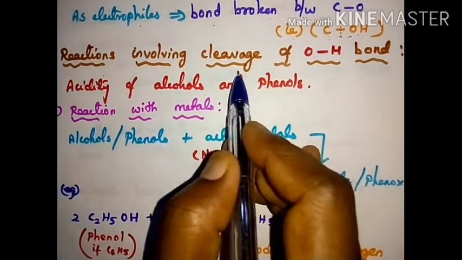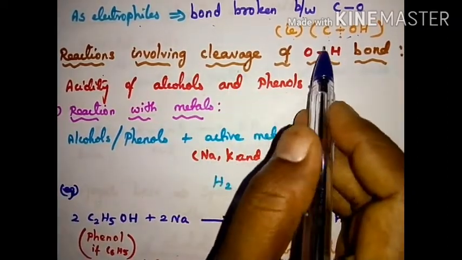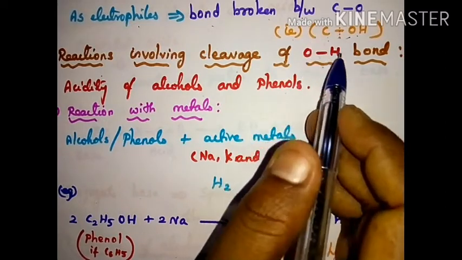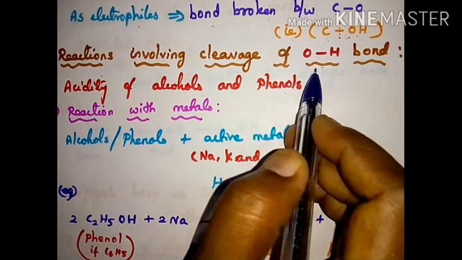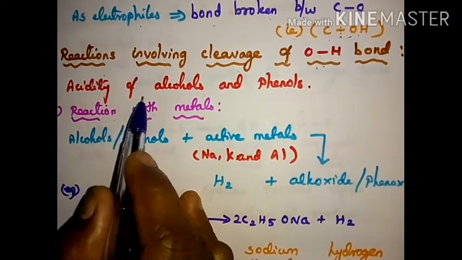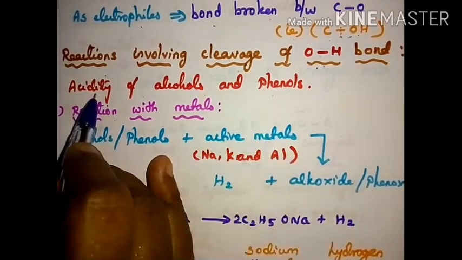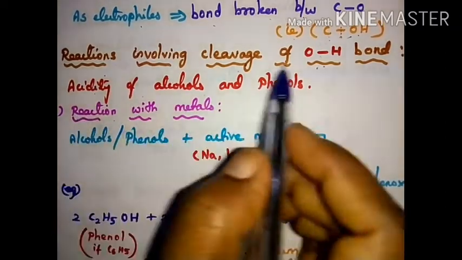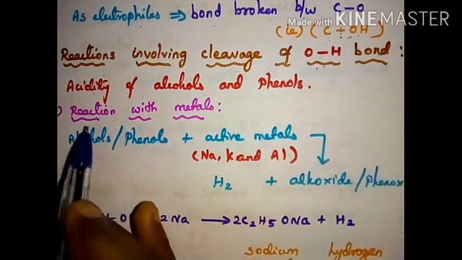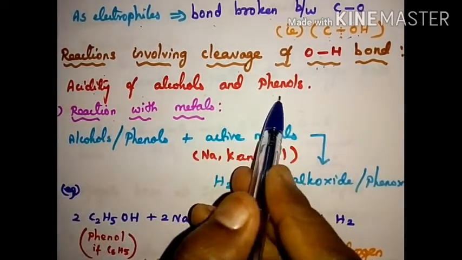Reactions involving cleavage of the OH bond. Cleavage of the OH bond means nucleophilic attack. Now, the reaction: acidity of alcohols and phenols. Acidity is the tendency to give H plus ions. When the OH bond breaks, it has a tendency to give H plus ions. So now, acidity of alcohols and phenols.